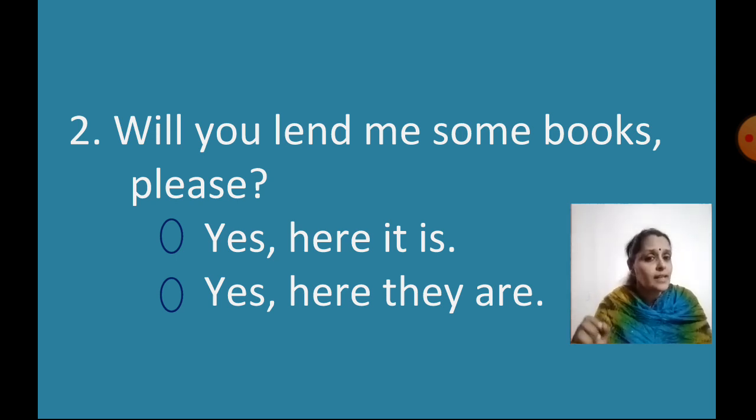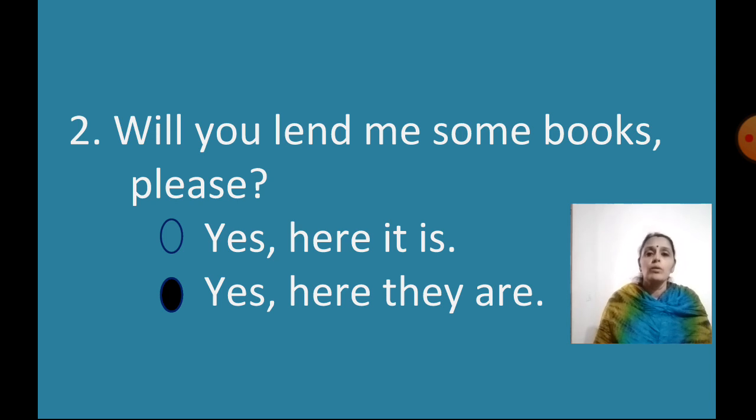So we will tick yes, here they are. Why? Because we are requesting them to give us more than one book. We are not asking for one but more than one. So plural. So we will write yes, here they are.